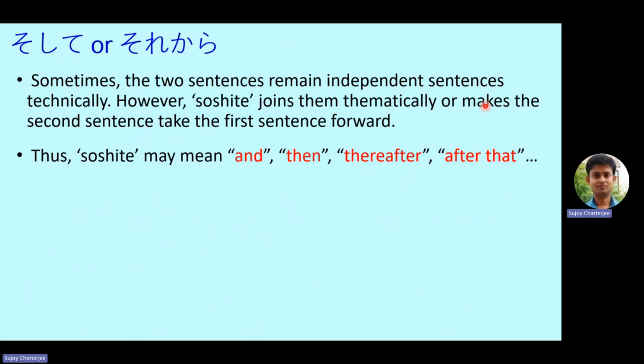So that means we are not joining the two sentences. These two sentences are still two sentences, but the usage of soshite joins them thematically. That means I first did this work and then I did some other work. So although these are still two sentences, they are connected through the thought process.